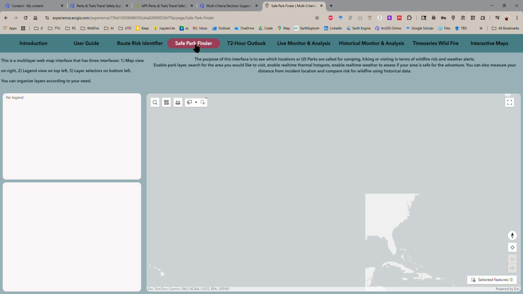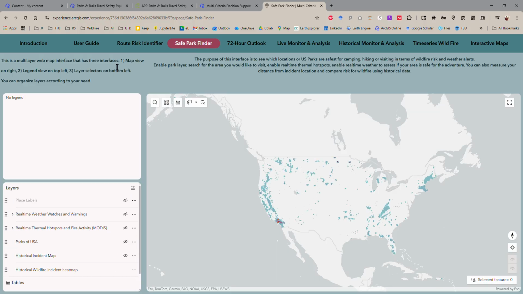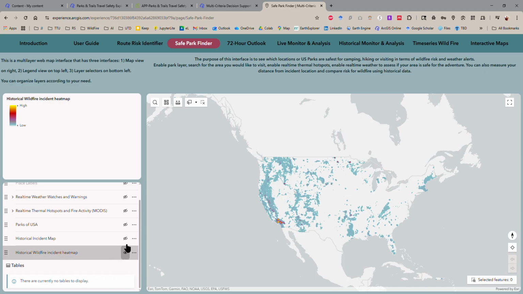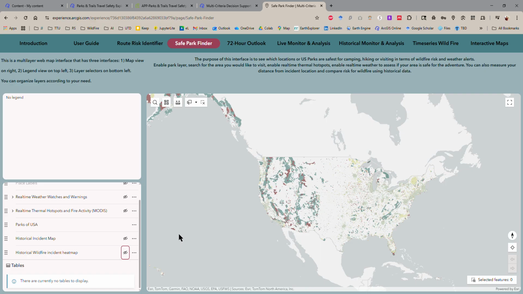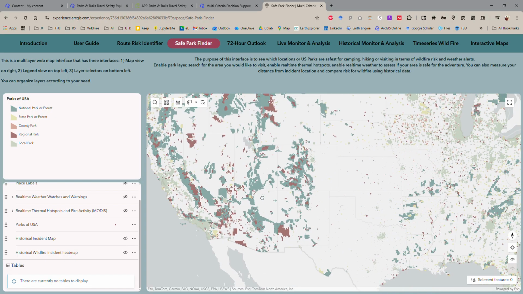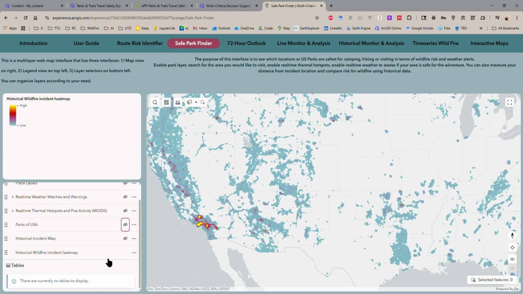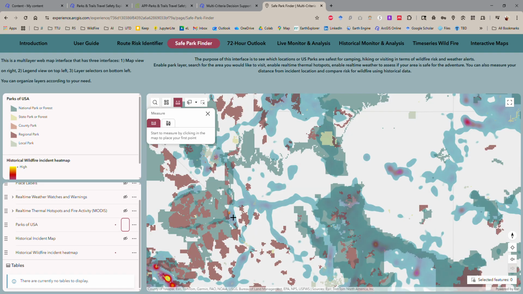And this one is the safe park finder. The first one identifies the risk, and the second one you use to find the preferred parks. Turn off the historical wildfire incident heat map and turn on your parks map, and you have your legends here. Once you turn on and off any layer, you will see the legends change, and you can also locate yourself in this area. You can measure any parks that you want to travel to. You can use the overlays here to see which areas are risky.